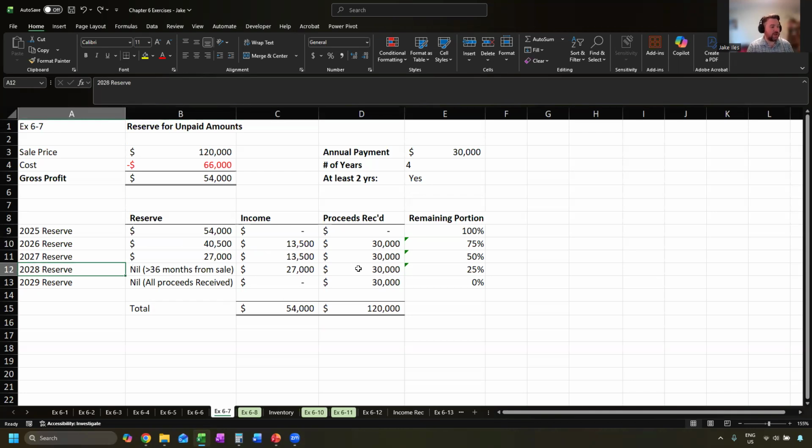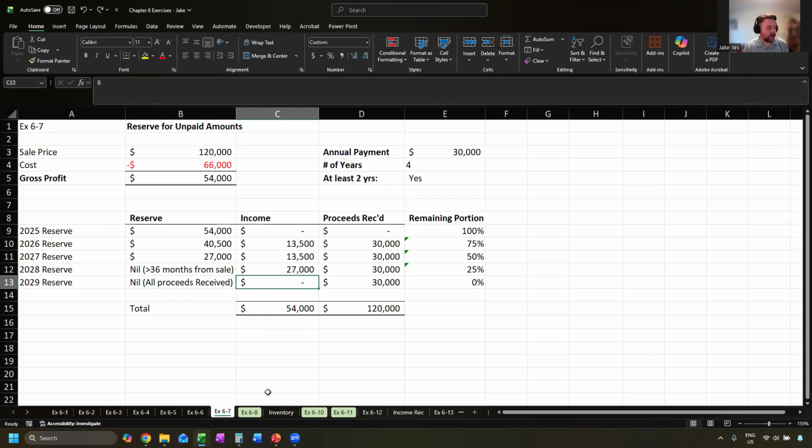In 2028, we receive our third payment, but we've already taken 3 years of reserves. That's what we're limited to. We can take their initial sale and the next 2 years. So there's no more reserves that are allowed to be taken. So we will add the income, our last year's reserve of 27,000. No reserve can be taken, so that full amount gets recognized in income. By 2028, we've already included all of the $54,000 of profit. So even though our final payment doesn't get received until 2029, it doesn't matter. That income's already been recognized, so there's nothing left to recognize in 2029.